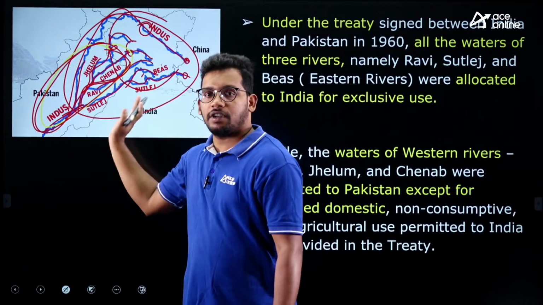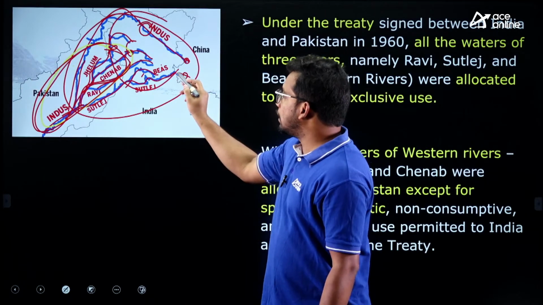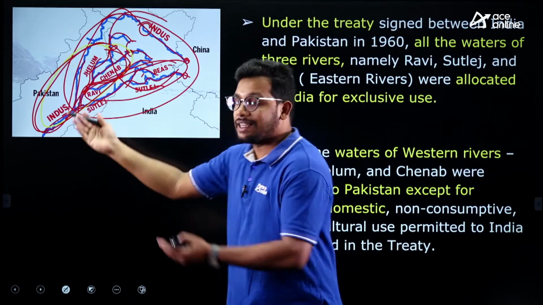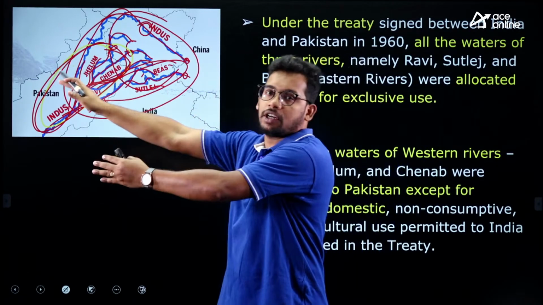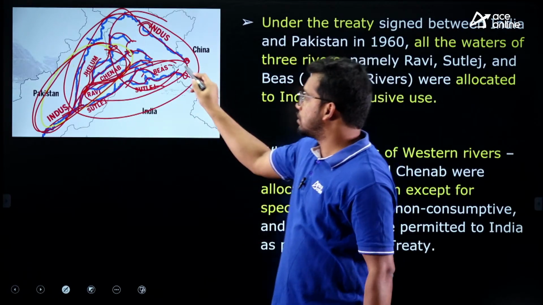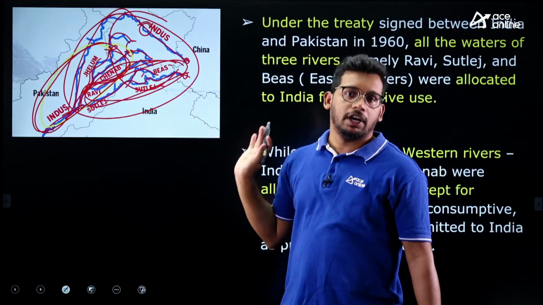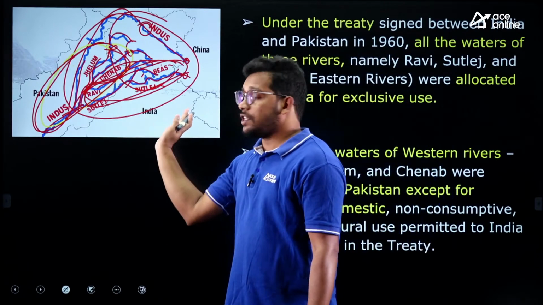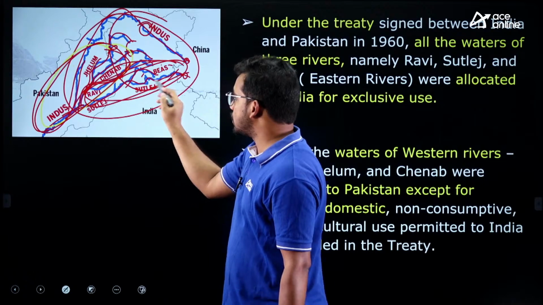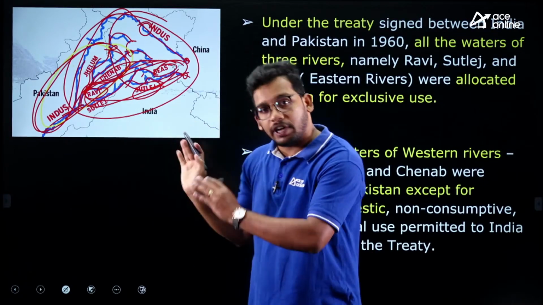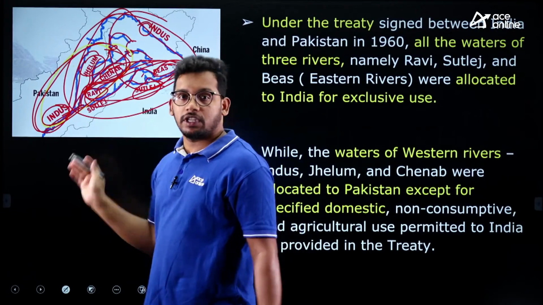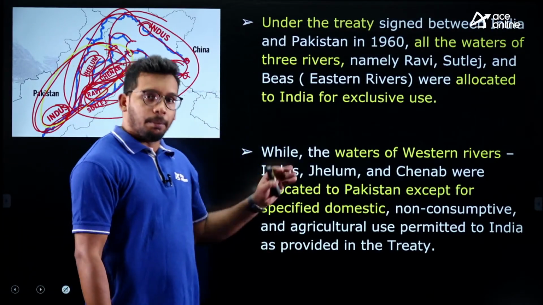These 3 rivers were given to India, so they can commercially exploit them. So you need to remember that Satluj, Beas and Ravi are for India, and for Pakistan, Jhelum, Chenab and Indus.